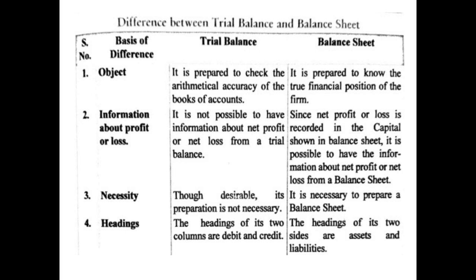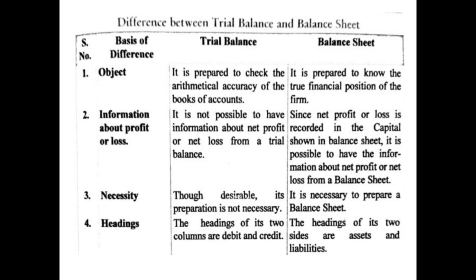Number 2, information about profit or loss. In trial balance, it is not possible to have information about net profit, net loss. Why? Because net profit, net loss is known from the profit and loss account, which is prepared after preparing the trial balance and trading account. But in case of balance sheet, since net profit or net loss is recorded in capital shown in the balance sheet, because net profit is added to the capital and net loss is deducted from the capital, therefore it is possible to have the information about the net profit or net loss from a balance sheet.